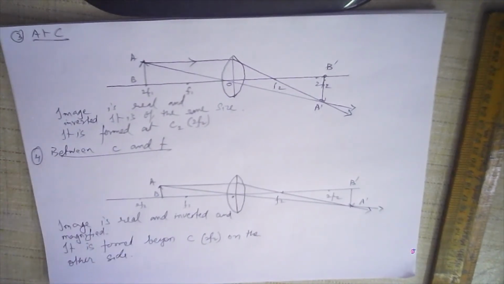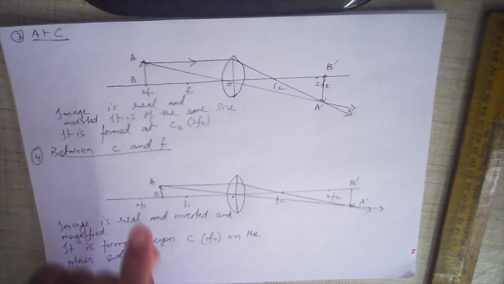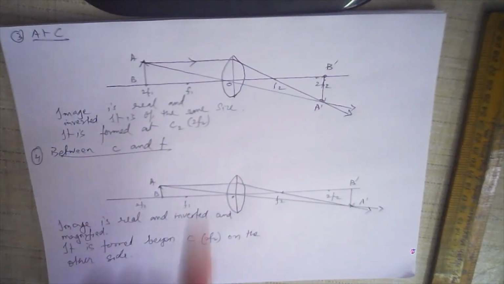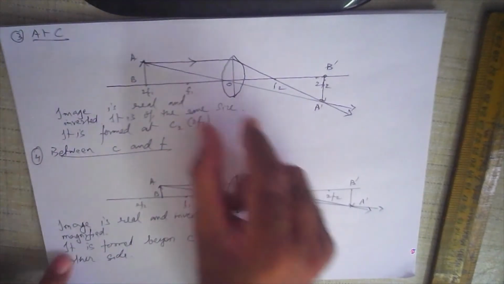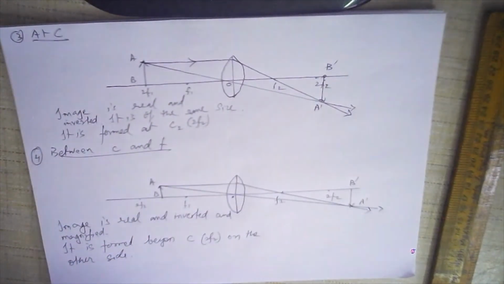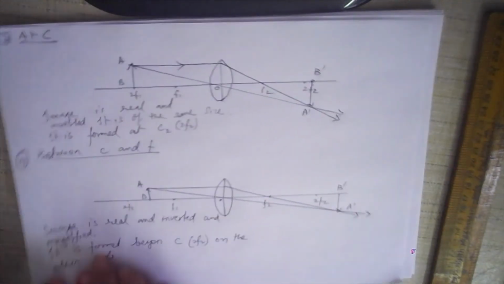Now you can see these images are very easy to understand. All you need to do is make sure that the measurements are okay. The distances O to F1 and O to F2 should be equal. Make sure you measure with a scale. Use a rounder to draw the lens and you will find it a lot easier. Now just two more of this type.